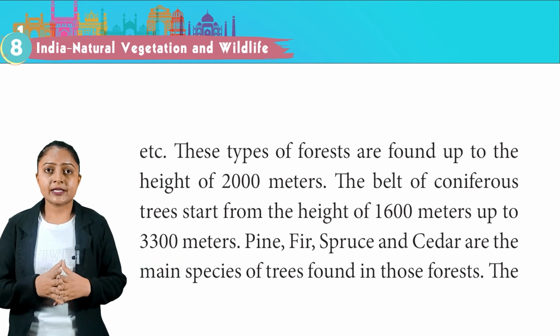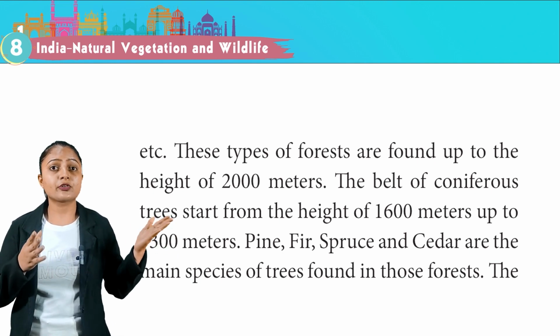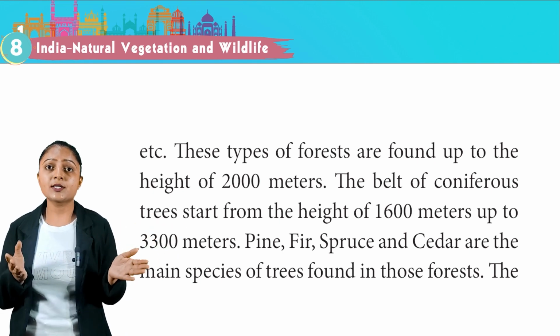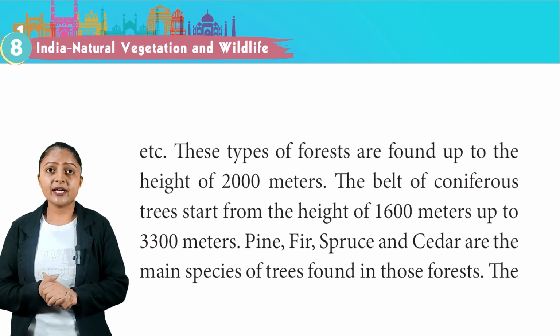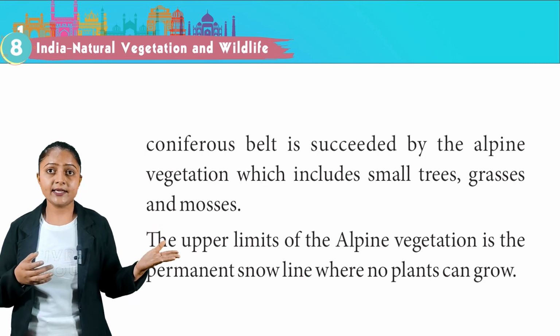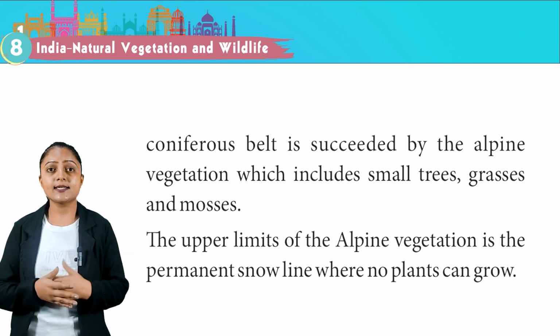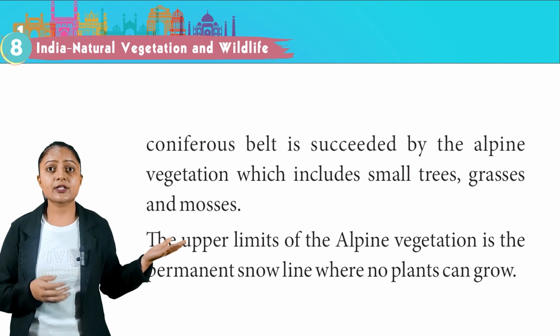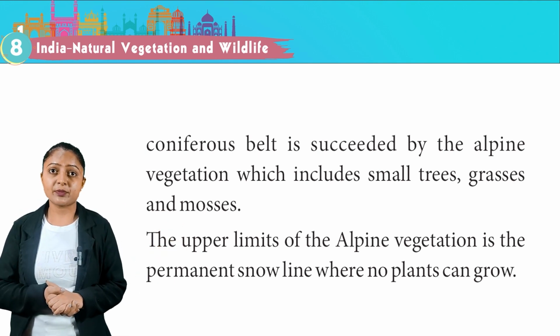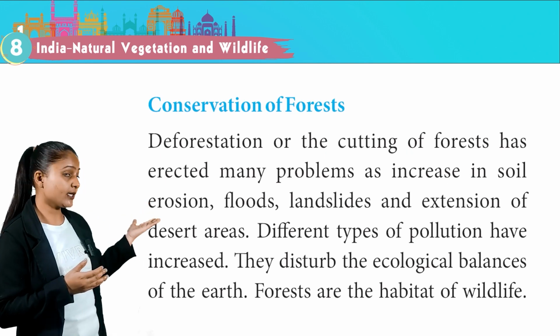The belt of coniferous trees starts from the height of 1600 meters up to 3300 meters. Pine, fir, spruce and cedar are the main species of trees found in those forests. The coniferous belt is succeeded by the alpine vegetation which include small trees, grasses and mosses. The upper limits of the alpine vegetation is the permanent snow line where no plants can grow. Conservation of forest.